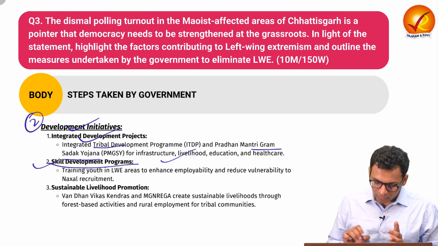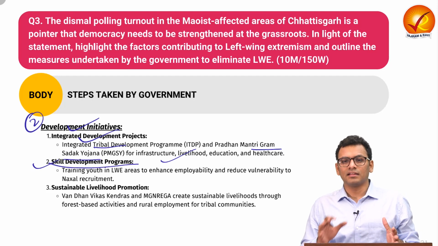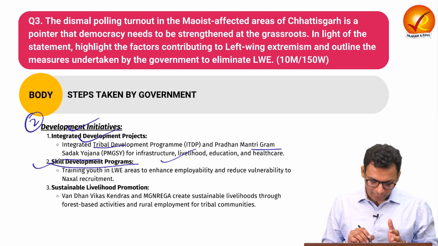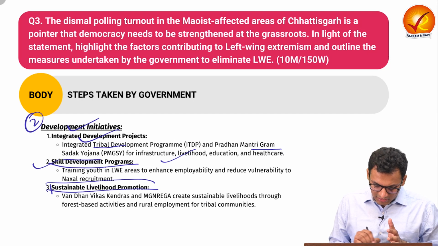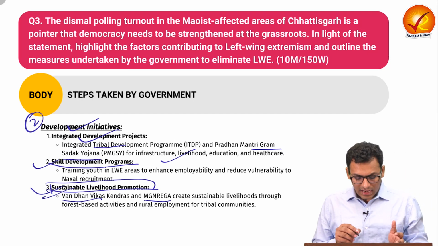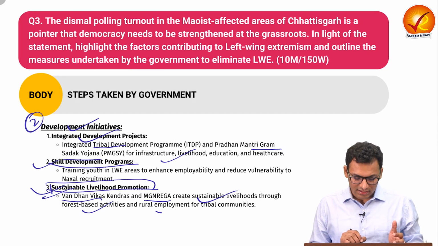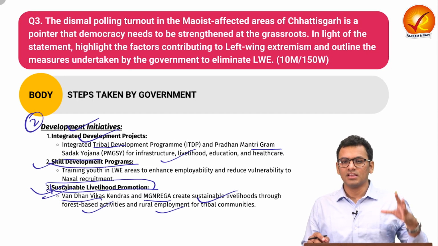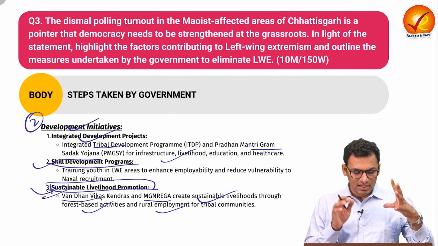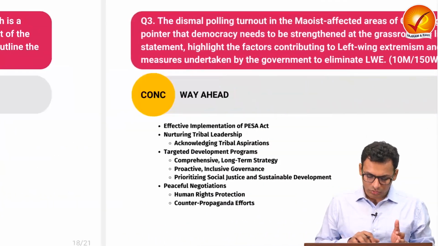Next is the skill development program, to ensure that the youth of those regions have relevant skills and thus eliminate the issue of unemployment. Next is the sustainable livelihood program. We have seen Van Dhan Vikas Kendras and the National Rural Employment Guarantee Act, to create sustainable livelihood through forest-based activity and rural employment for tribal communities. So these are the initiatives and measures taken by the government that you can talk about in heading 2 of the body.